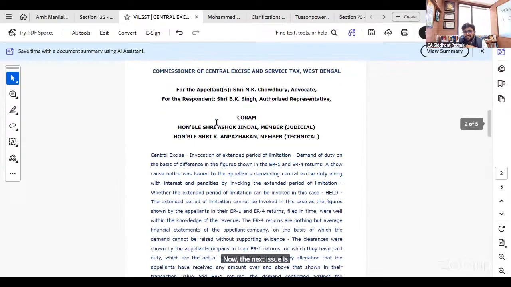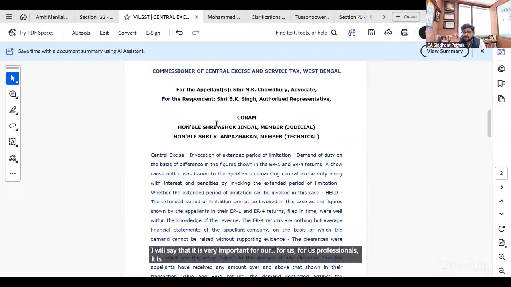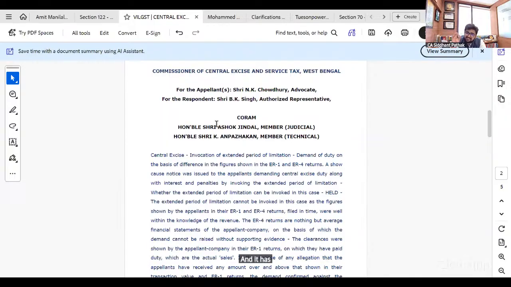Yes. Now the next issue is also very interesting, and as professionals, I will say that it is a very important provision for us, and it has been consistently helping in litigation, the extended period of litigation. This provision has been there since the inception of excise in some form, then service tax, and now GST. 73 versus 74, what we call in GST: normal period of limitation versus extended period of limitation.